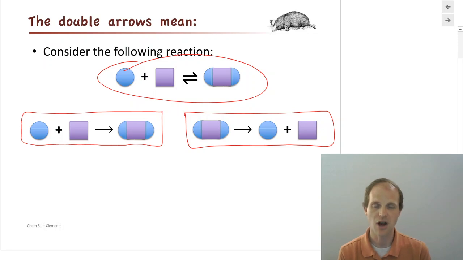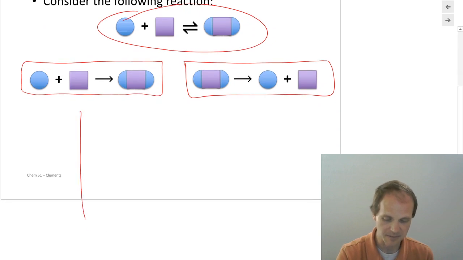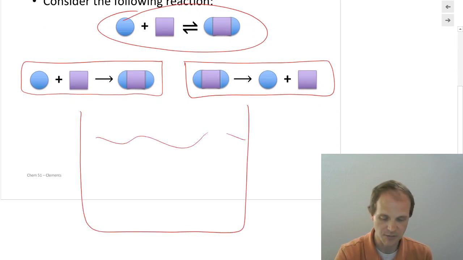So what we call kind of a static equilibrium, we look at it, we're like, wow, it's as exciting as watching grass grow, is actually actively, dynamically doing things on a molecular scale. Things are falling apart, things are forming, but they're doing so in a way that macroscopically, we can't even see what's going on. An example of this is if you take a big beaker of water and you pour in a ton of salt.